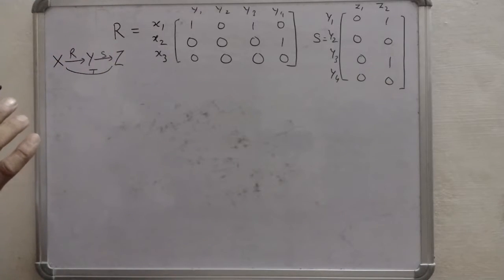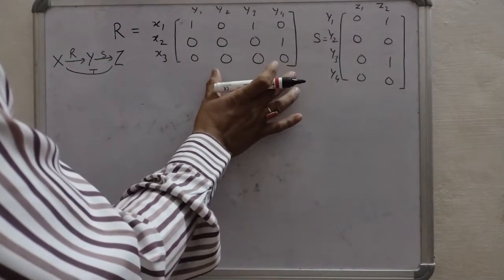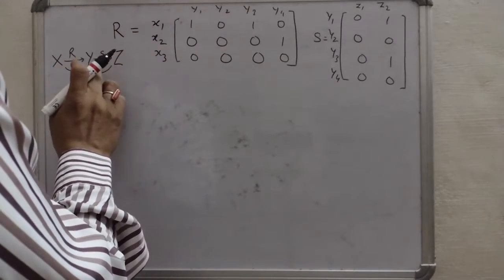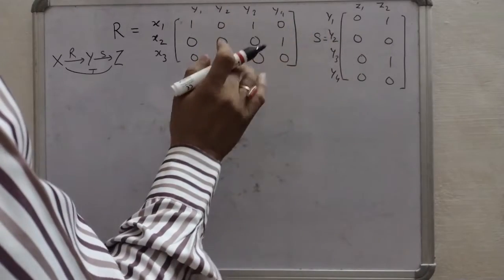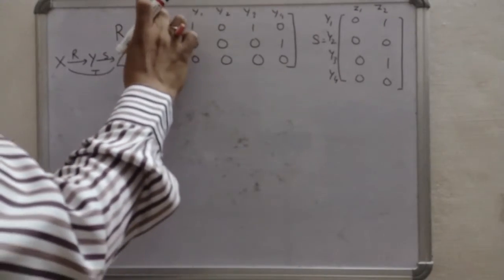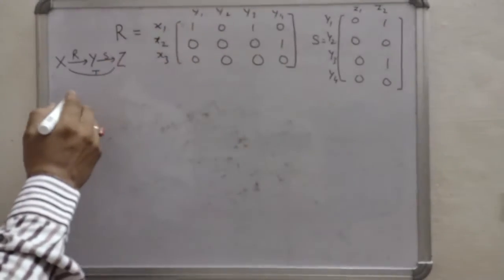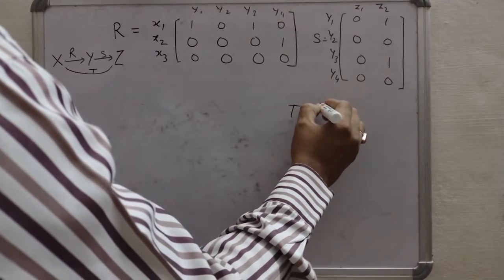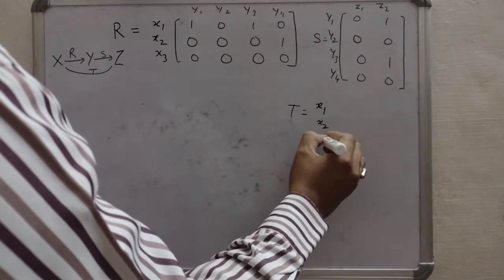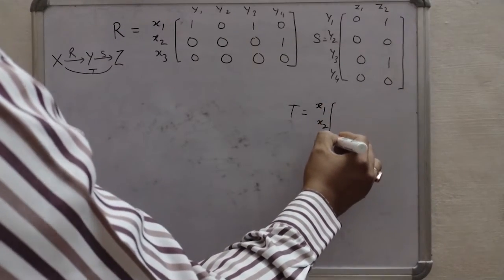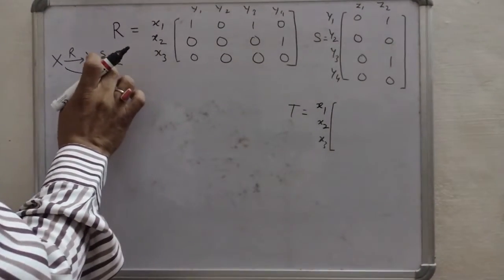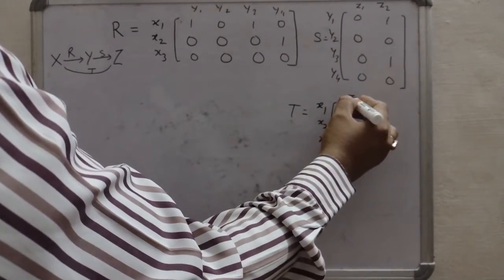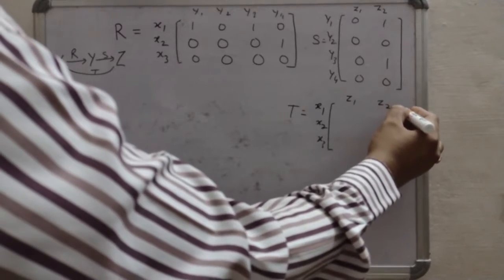So first you write this blank matrix for T between X and Z. In R there are three elements, x1, x2, x3. So my T will be in this format, x1, x2, x3, and T is between X and Z, so z1 and z2.